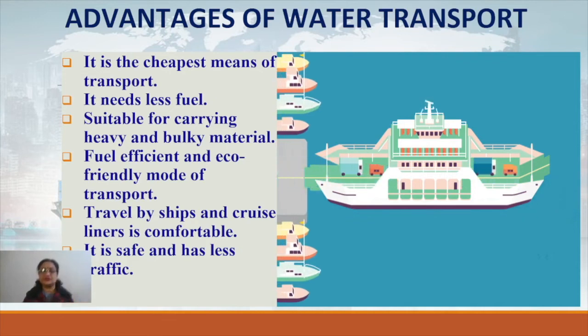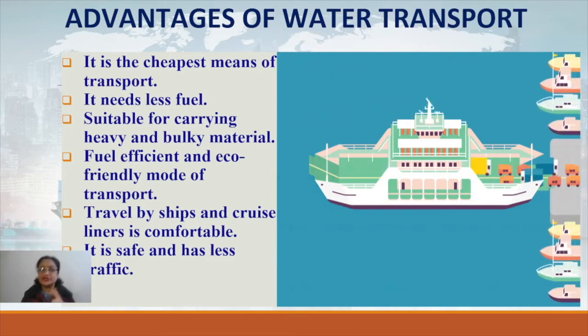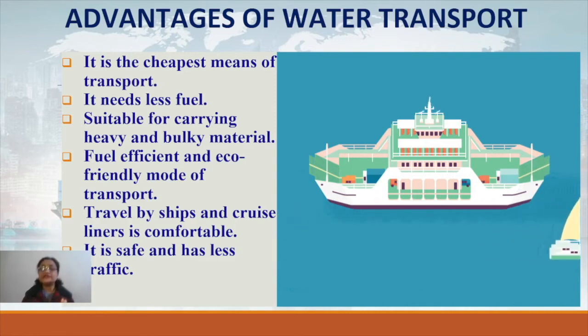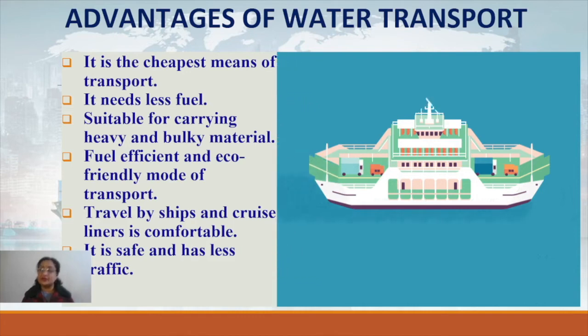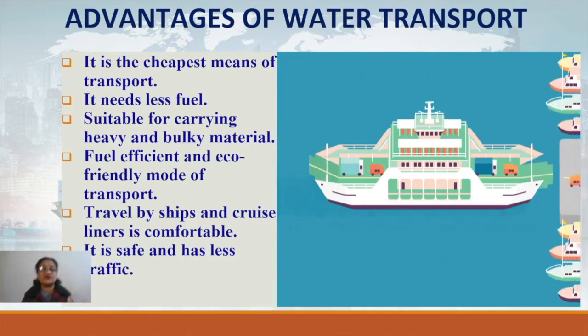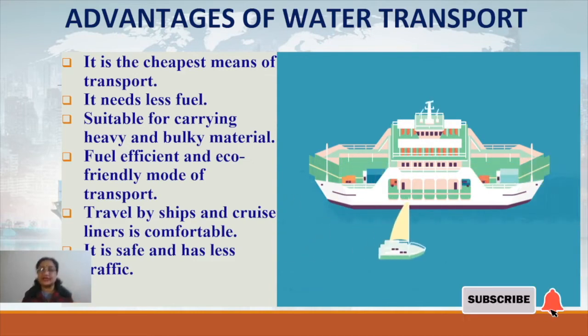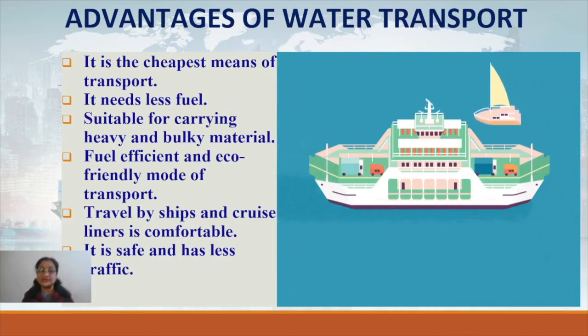Let's check it again. Number one, it is the cheapest means of transport, the most important advantage of it. Number two, it needs less fuel for the movement. Number three, it is suitable for carrying heavy and bulky material from one place to the other. So it is basically used for carrying minerals from one place to the other, right? Moreover, for carrying crude oil, this is the most important mode of transport.